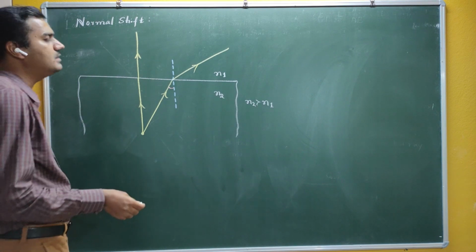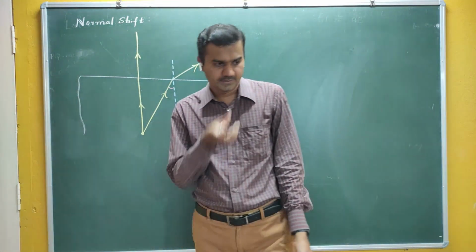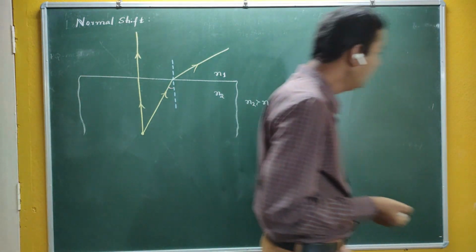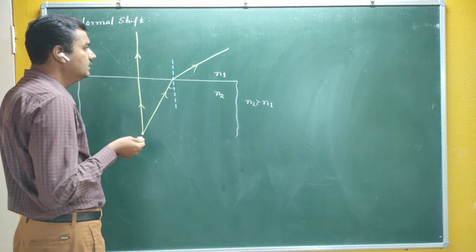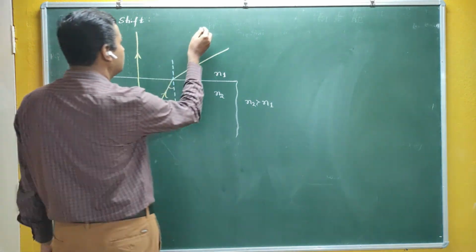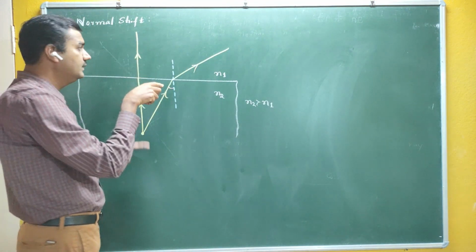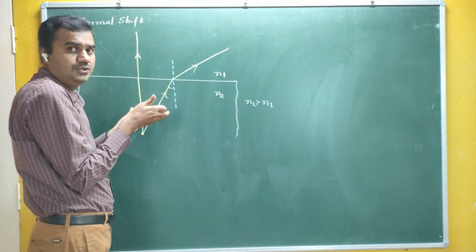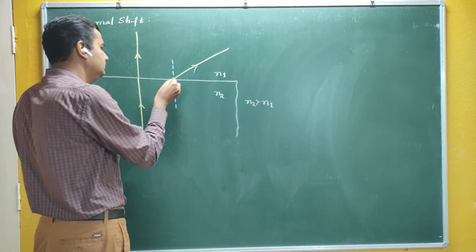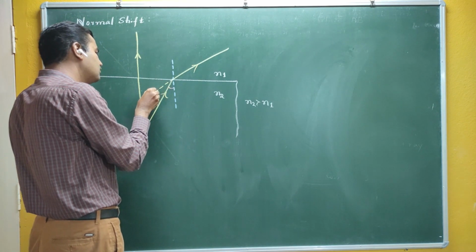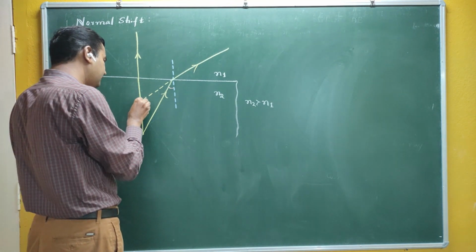But due to optical illusion, a person standing here sees these two rays as appearing to come from this particular point.